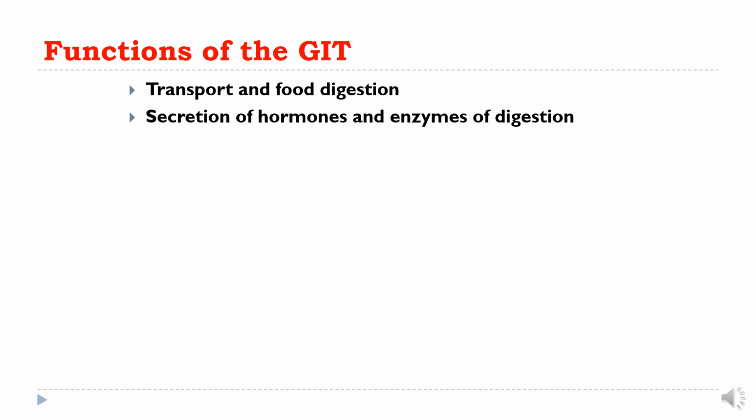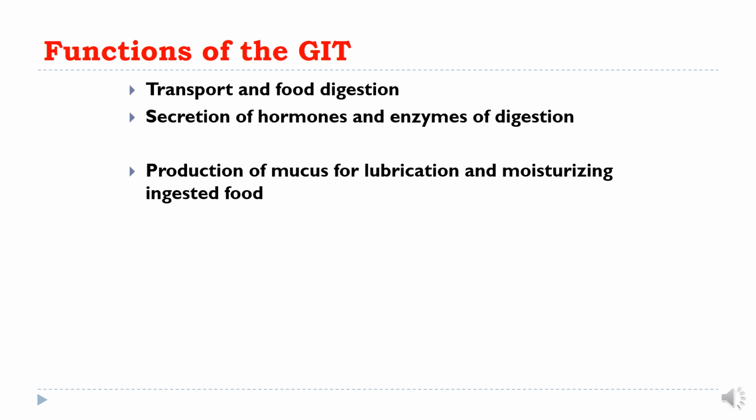Now this part of the food digestion is the mechanical digestion. Then the secretion of hormones and enzymes of digestion. These hormones and enzymes do the chemical digestion. They break down, they degrade the macromolecules of food to smaller molecules and their subunits so they can get absorbed.